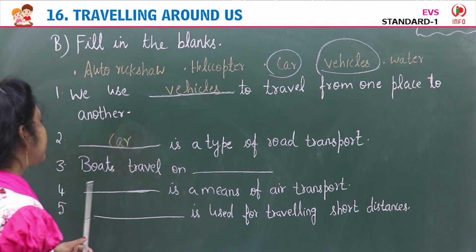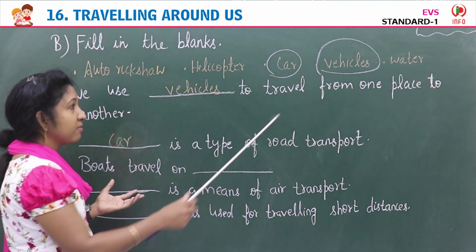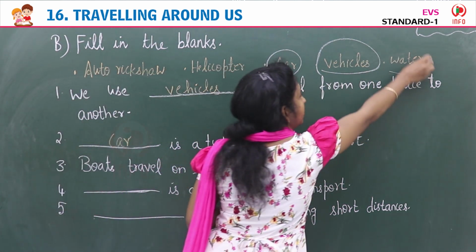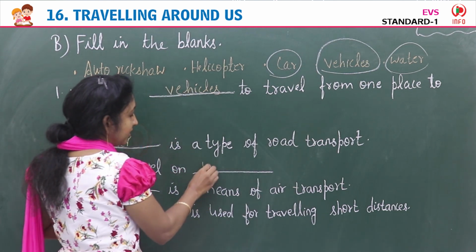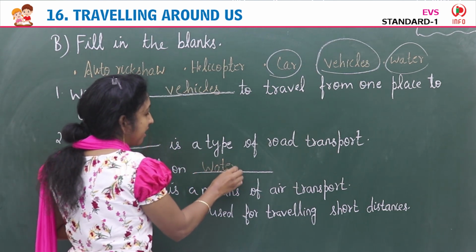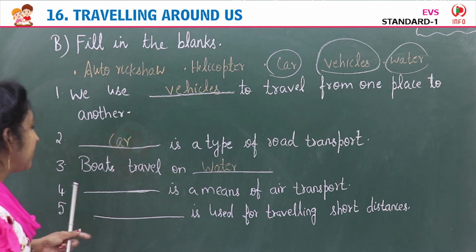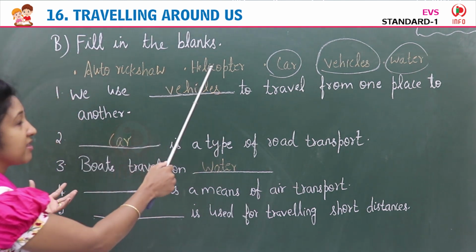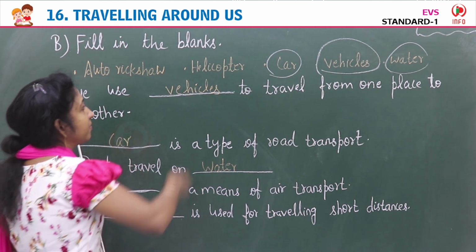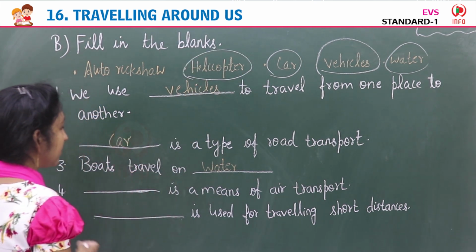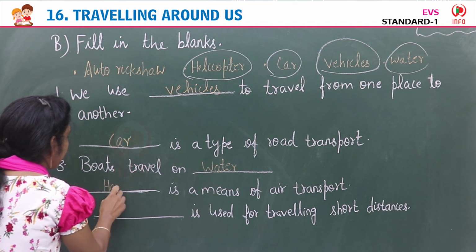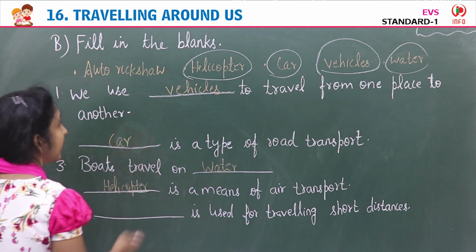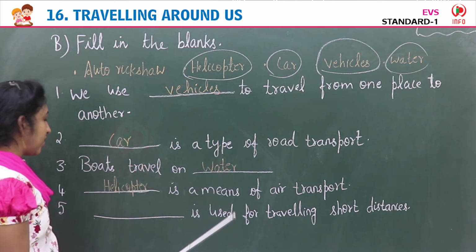Then third, boats travel on dash. Yes, boats travel on. It is a water transport. So boats travel on water, W-A-T-E-R, water. Then fourth, dash is a means of air transport. Here, which is air transport? Yes, helicopter, isn't it? Helicopter is a means of air transport. H-E-L-I-C-O-P-T-E-R. Helicopter is a means of air transport.